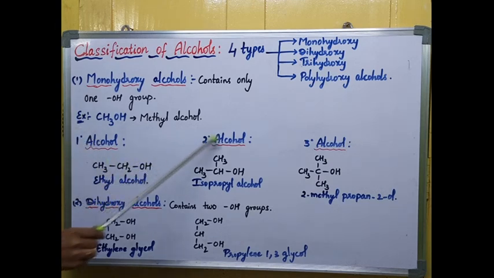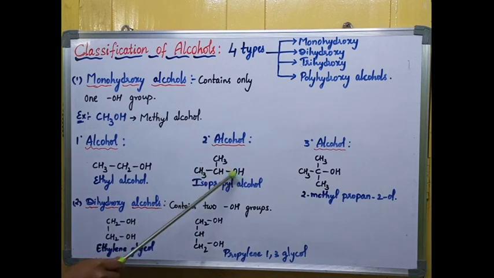Coming to the secondary alcohol. Here the OH group is attached to the secondary carbon. What is meant by secondary carbon? If I replace 2 hydrogens from this CH3 of methyl alcohol and keep 2 alkyl groups, then I'll call it a secondary alcohol. The best example is isopropyl alcohol.